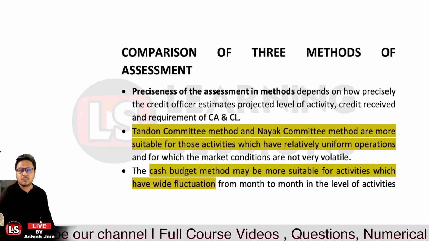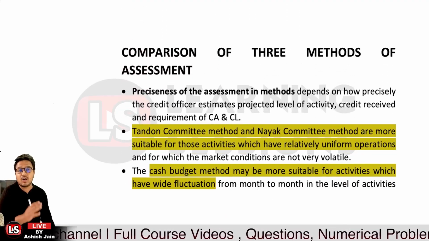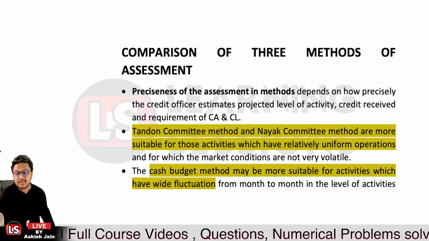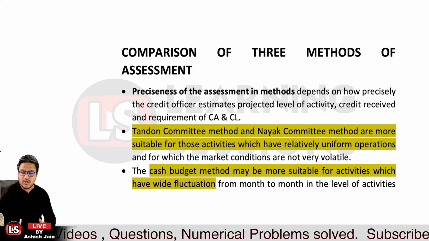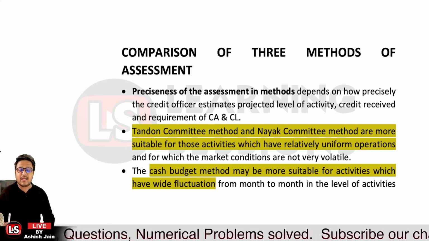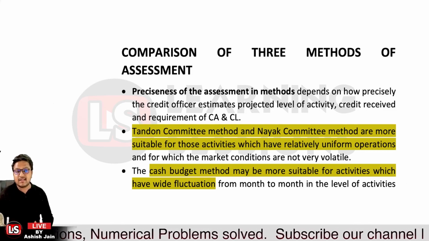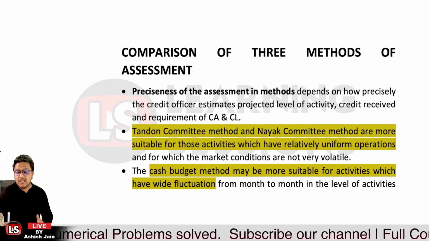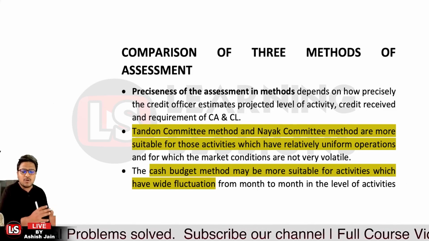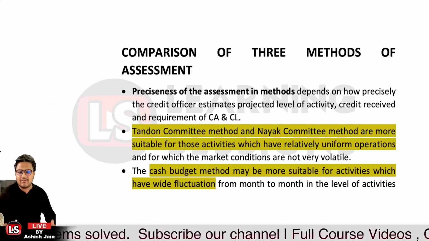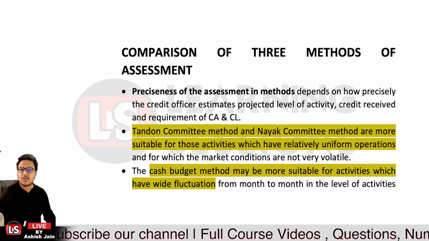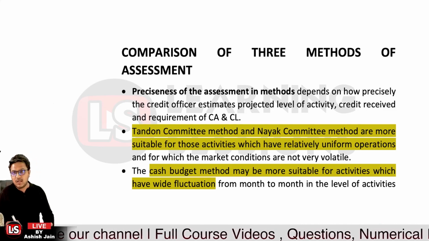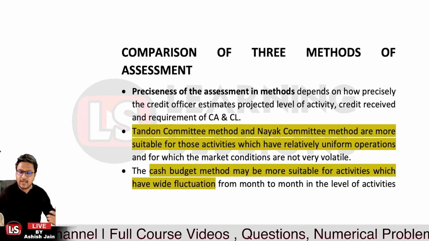First of all, it's related to the preciseness with which you will be assessing the working capital requirement. That is actually quite important so as to understand the level of the activity, credit received, and the requirement of the current assets and liabilities over there. And the Tandon committee method and Nayak committee method are more suitable for those activities which have quite certain income, or where the operations are quite uniform, where the inflows are not that volatile.